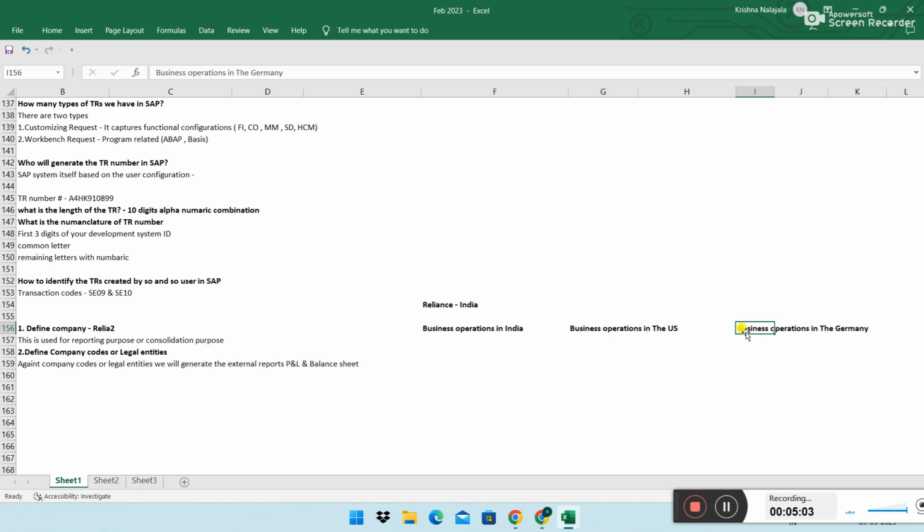But in real time, any multinational company, even a small one, will have operations in at least 50 countries, or 60, 70, 120, 150 countries. You need to understand that for each country where they do their business operations, in reality we consider one legal entity or company code.